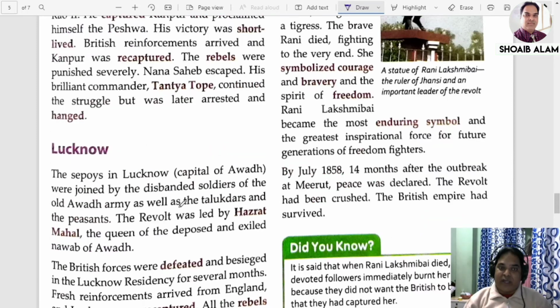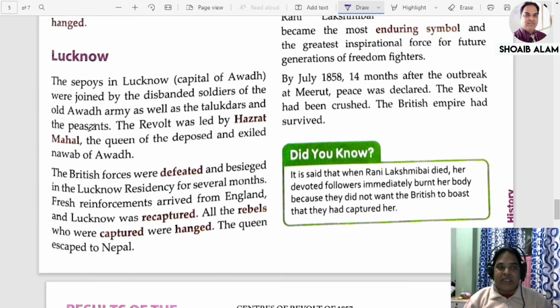Now let us talk about Lucknow. In Lucknow, the revolt was led by Hazrat Mahal. The British forces were defeated and besieged in the Lucknow residency for several months. Then Lucknow was captured by the British, all the captured rebels were hanged, and the Queen, Hazrat Mahal, escaped to Nepal.